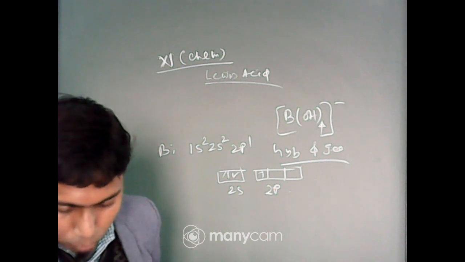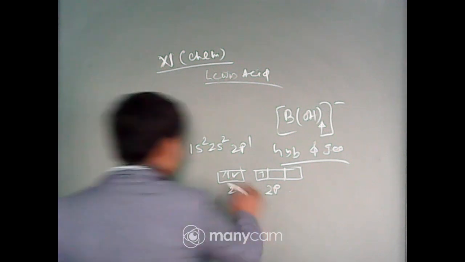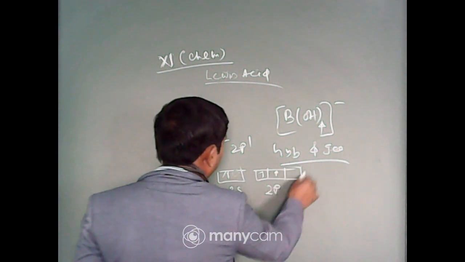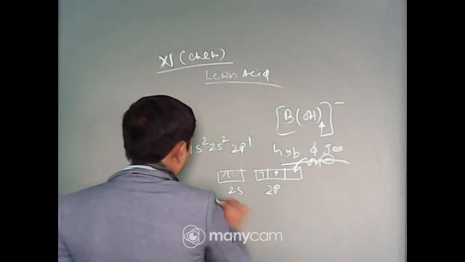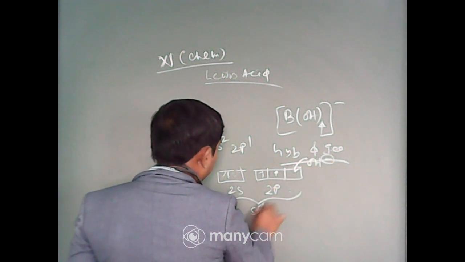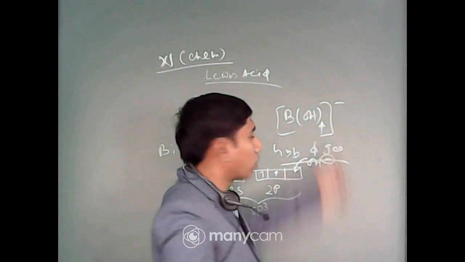One electron will migrate, and the lone electron pair will come from the hydroxyl ion, forming sp3 hybridization. Otherwise, there is no space for 4 hydroxyl groups.